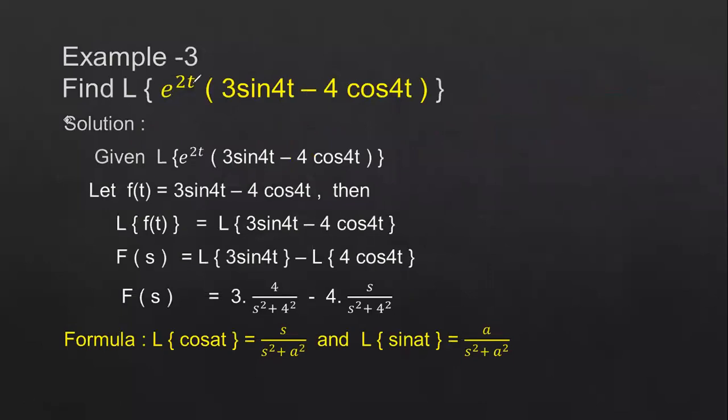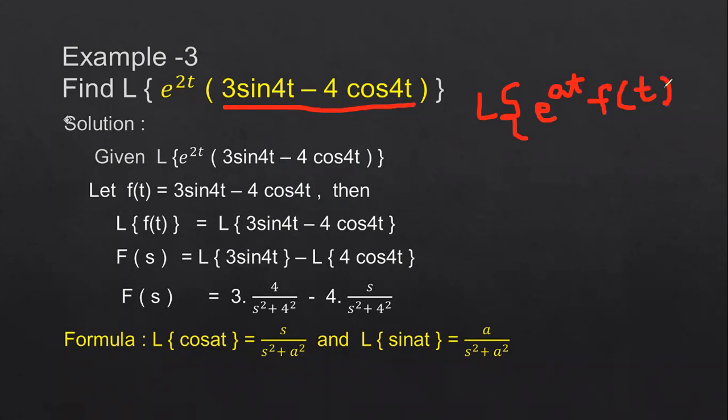So here he has given a problem: find the Laplace transform of e power 2t into 3 sin 4t minus 4 cos 4t. So now this equation is of the form, again, you have to compare with the basic Laplace transform equation, that is Laplace transform of e power at into f of t.